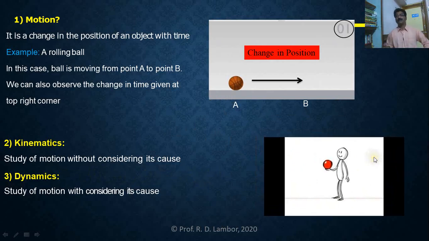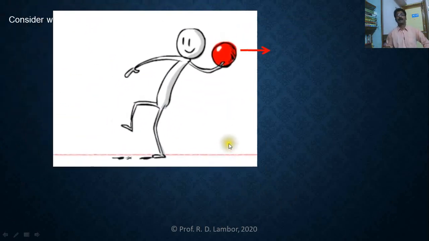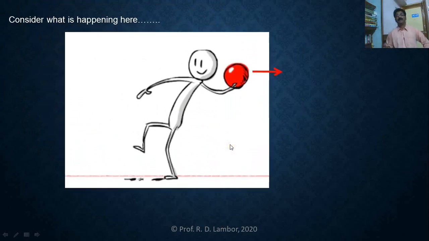To understand difference between kinematics and dynamics, we will try to study in more detail. In this picture, this ball is held by this person. What happens after that? See, that person is now throwing the ball.